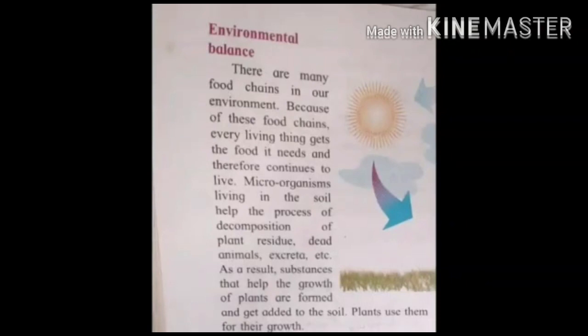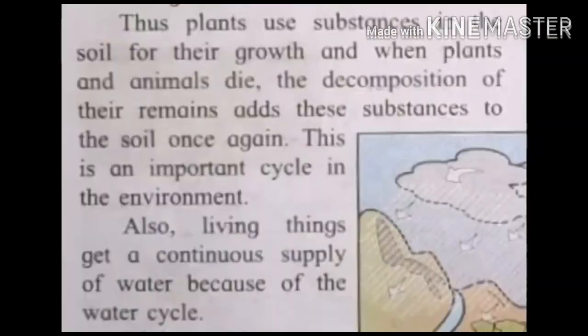Plants use them for their own growth. As you know, plants make their own food. Thus plants use substances in the soil for their growth, and when plants and animals die, the decomposition of the remains adds the substances to the soil once again.